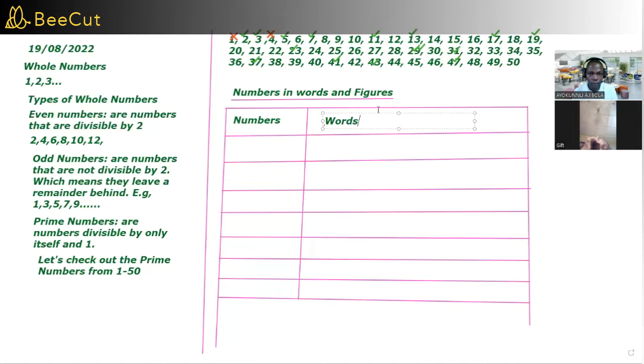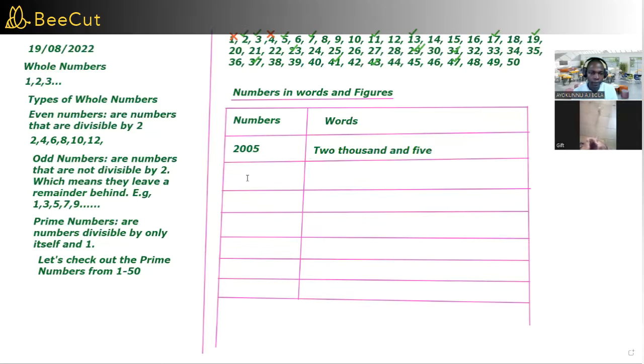The first number I'm going to put up here is 2005. Then in words it is going to be 2005. Is that correct? Yes, sir.